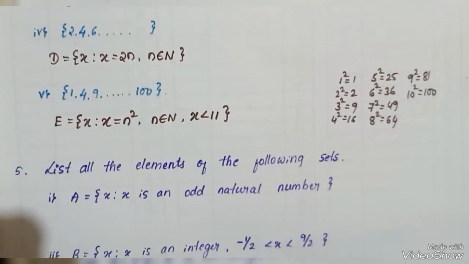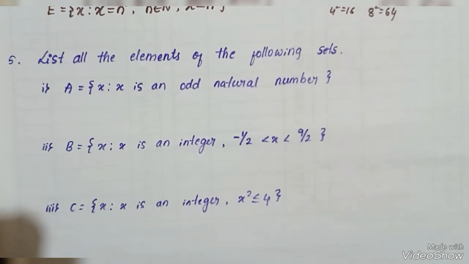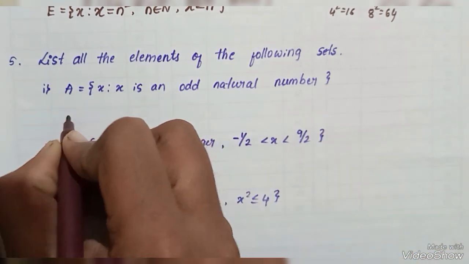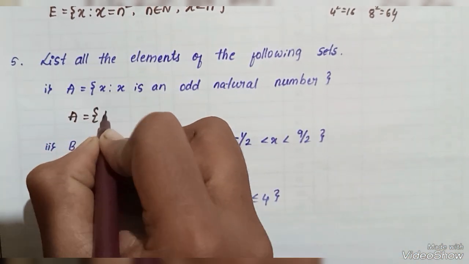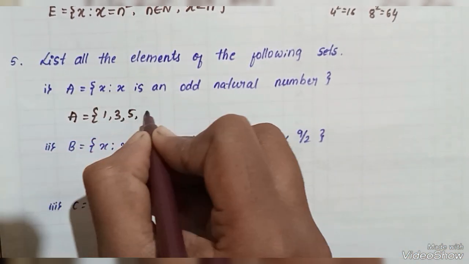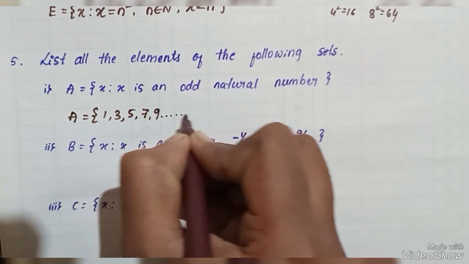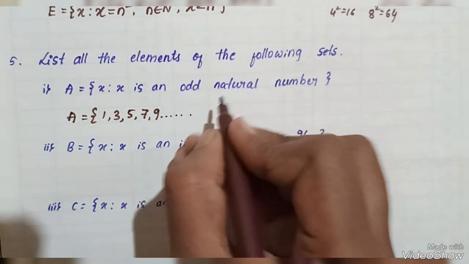Here there is a fifth question. List all the elements of the following sets. They have given a condition, which means they have given the condition in set builder form. We have to write the elements. The condition is x is an odd natural number. What are the odd numbers? Natural numbers start with 1. There is no end, therefore the odd numbers are 1, 3, 5, 7, 9 and so on, because they have not given an end condition.